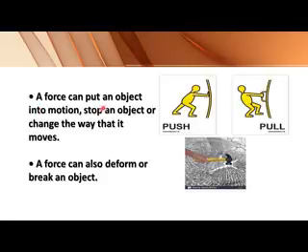Now force can put an object into motion, stop an object, or change the way that it moves. Force can put an object into motion, it means because of force the object starts moving. Stop an object, it means force can stop the object. Or change the way that it moves, it means because of force the direction of the object can also be changed. So because of force, an object is able to move, stop, or change its direction. All this happens because of the force.